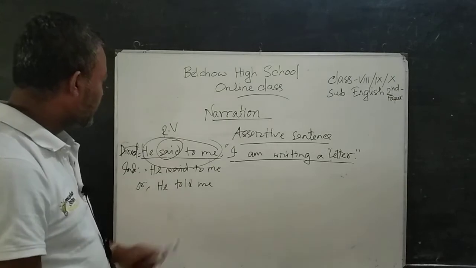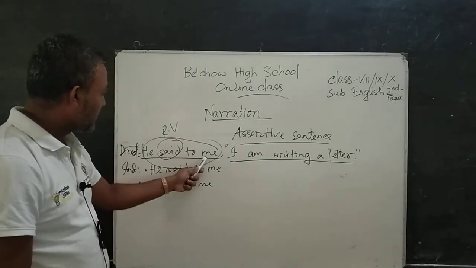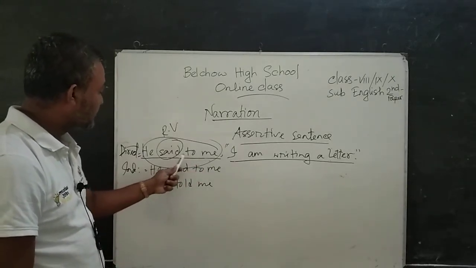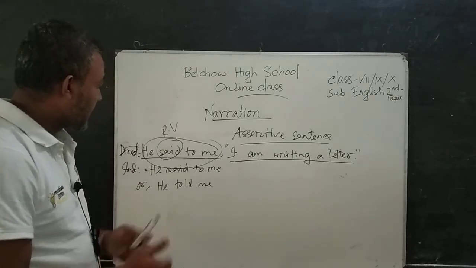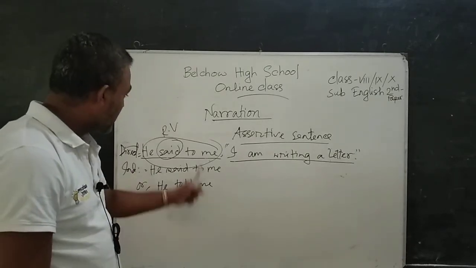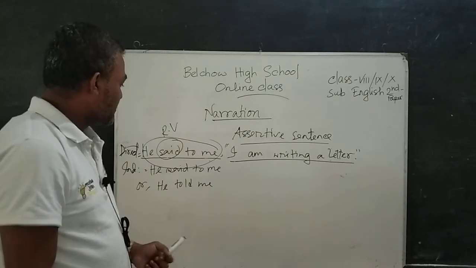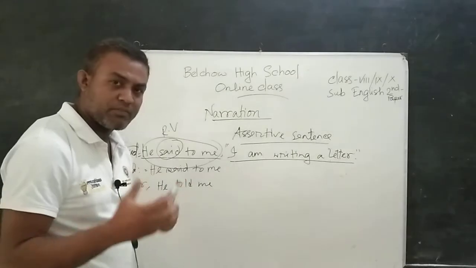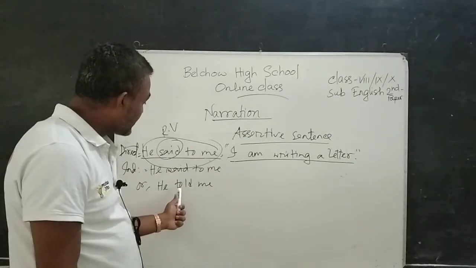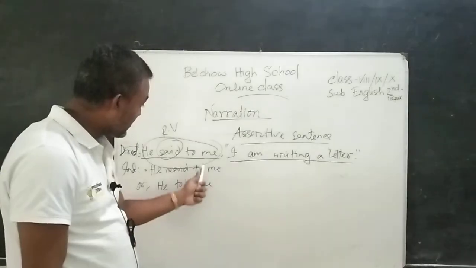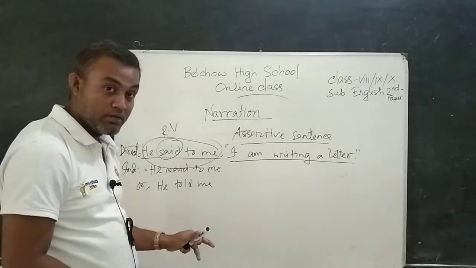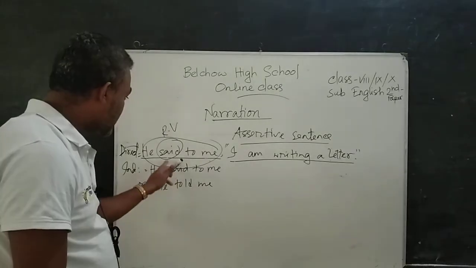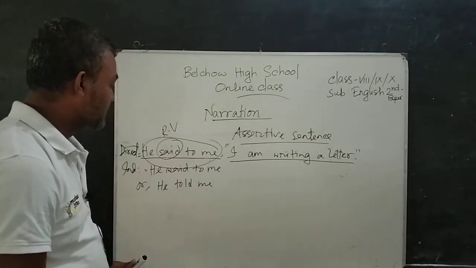Now we can see me is the object of to. That means an object has been used in the reporting verb. So, if we want to change this reporting verb said, I can write told here. If the object is not there, we cannot change the verb said.